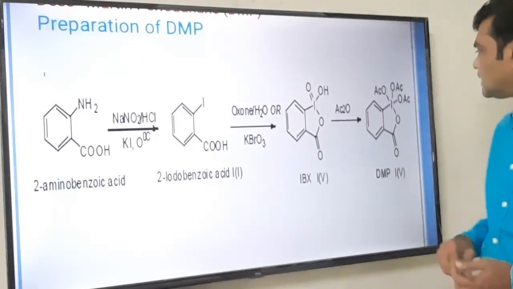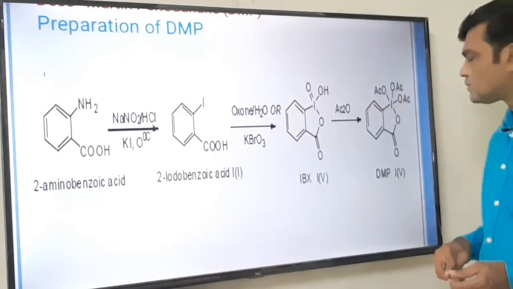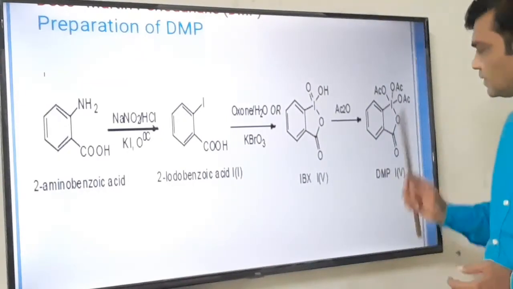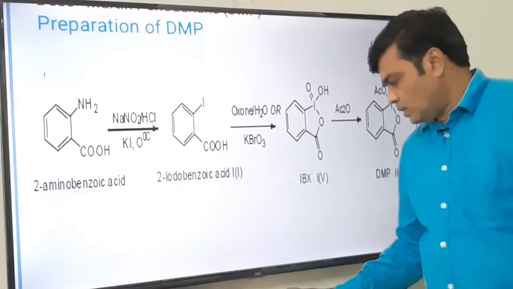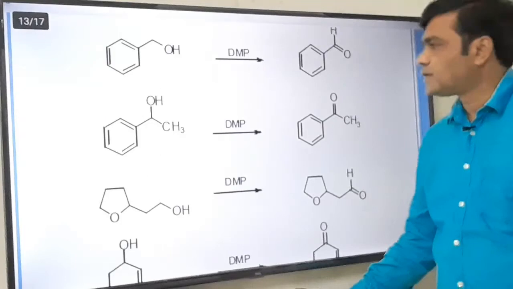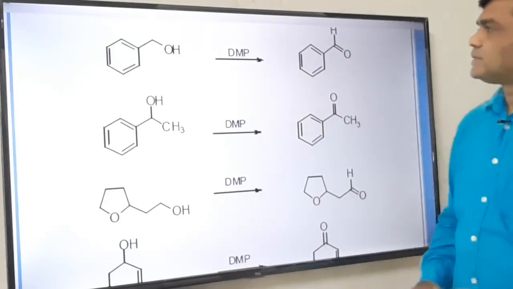You can clearly see here. How many bonds are attached to the iodine? 5 bonds. So its oxidation state is 5. This is DMP. Okay. Let us see its applications in short by taking some synthetic examples.